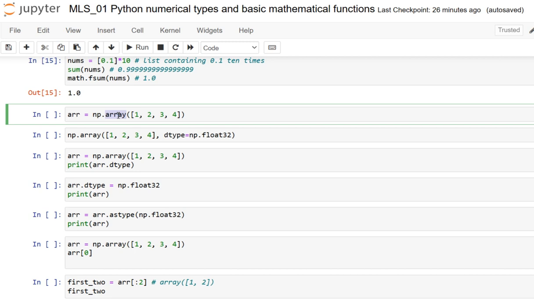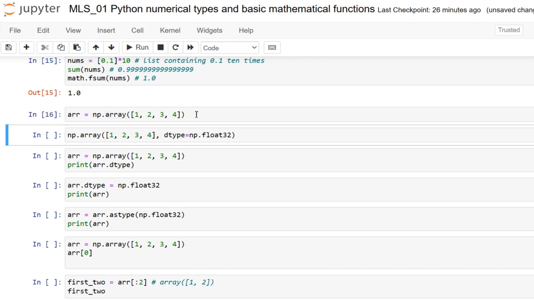The array routine creates a NumPy array from an array-like object, which is typically a list of numbers. For example, let me create a simple array by providing a list. So here I create 1, 2, 3, 4. What would be the resultant? Of course, okay, so our array is created.